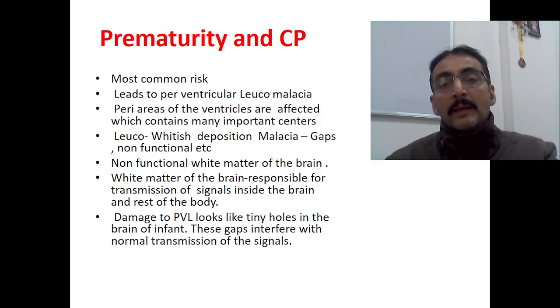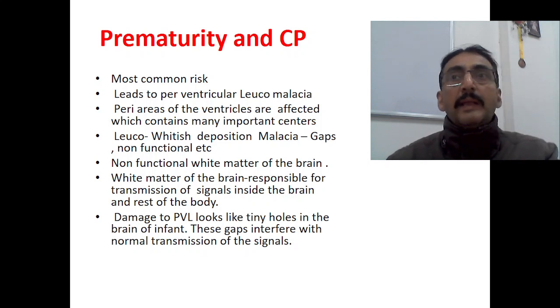Especially the important ventricular area: the lateral, third and fourth ventricles. The area surrounding them, present at the base of the brain, will be converted into leuko or whitish matter. That is non-functional matter which contains some gaps. The white matter of the brain is responsible for transmission of signals.